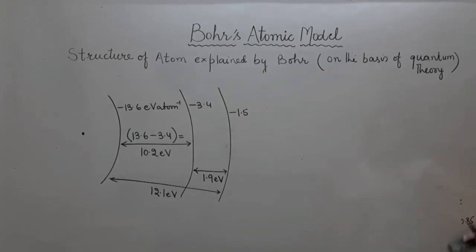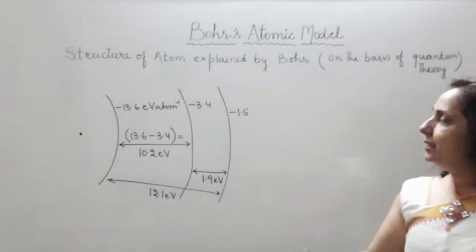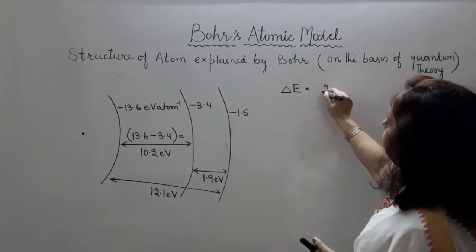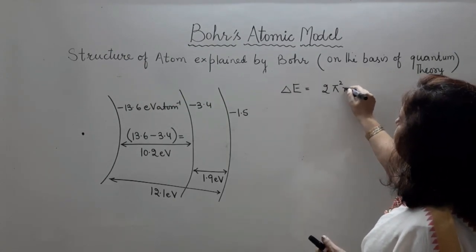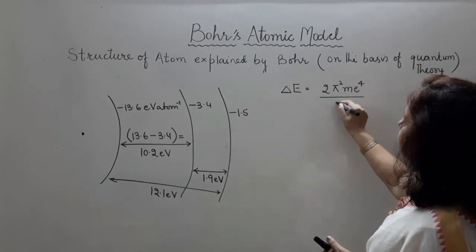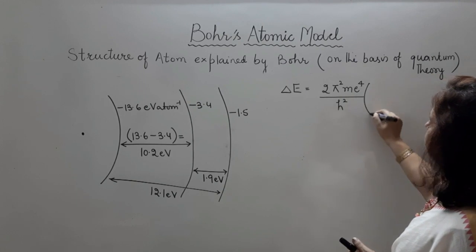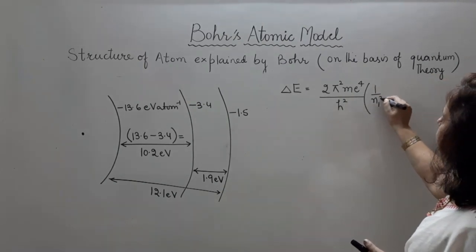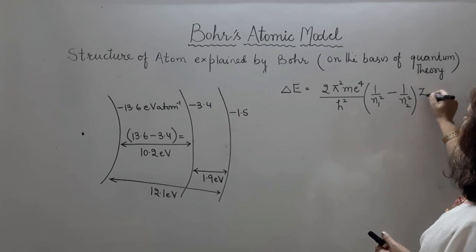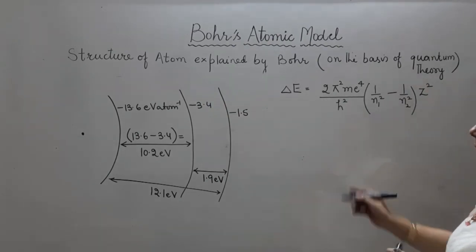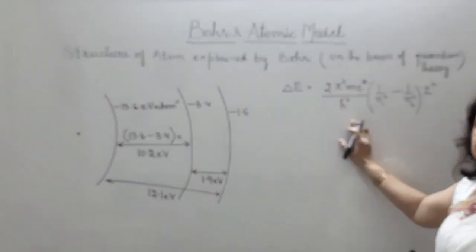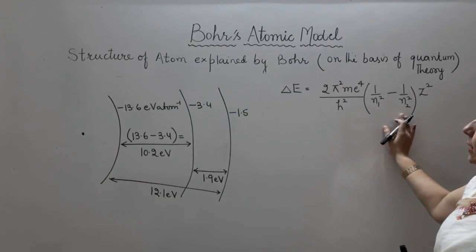Now he concluded that when we calculate this energy gap, delta E, it will be 2 pi square m e raised to power 4 divided by h square, 1 by n1 square minus 1 by n2 square, into z square. Difference between the energy of the second shell and the first shell. Energy difference we can calculate.